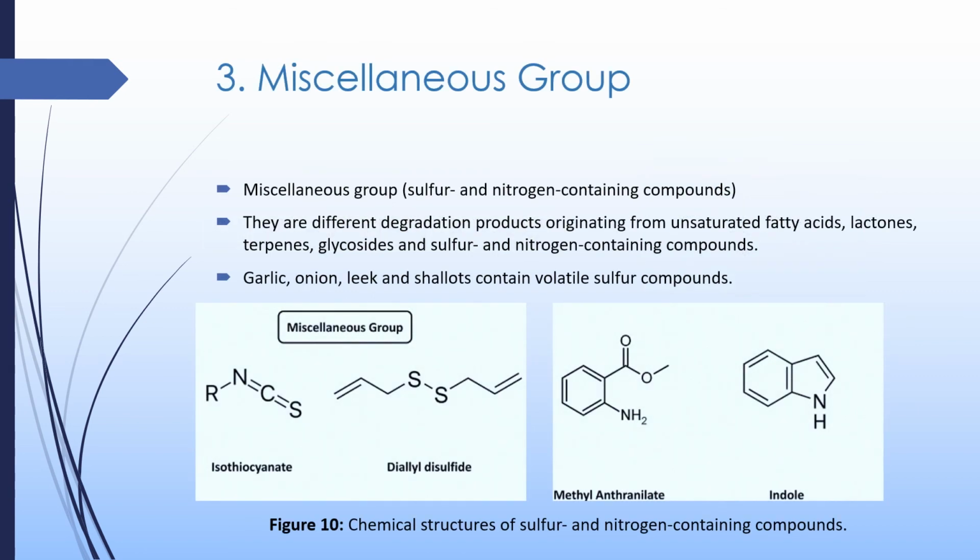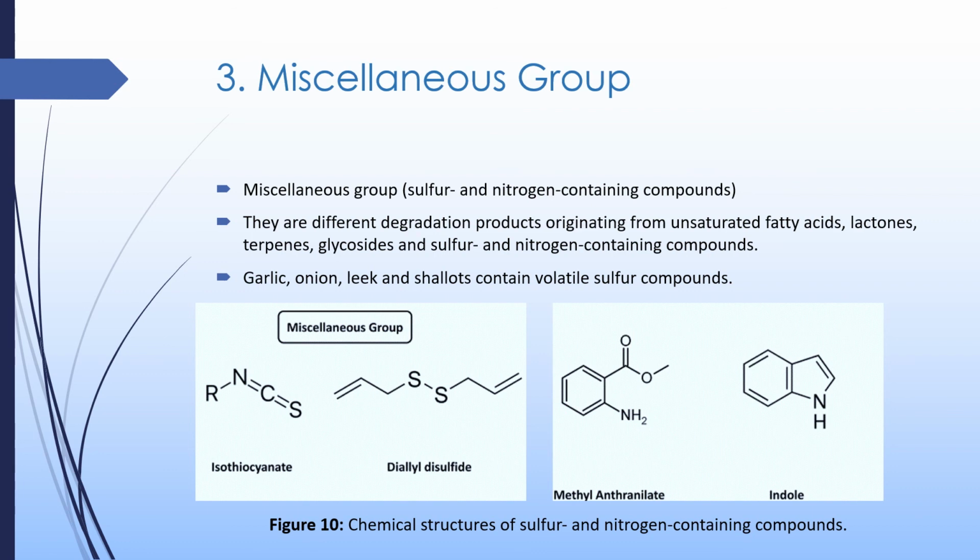One big class present in essential oils is the miscellaneous group. Miscellaneous means different kinds of other groups are also present, such as sulfur and nitrogen containing compounds, degradation products originating from unsaturated fatty acids, lactones, terpene glycosides, and sulfur and nitrogen containing compounds.